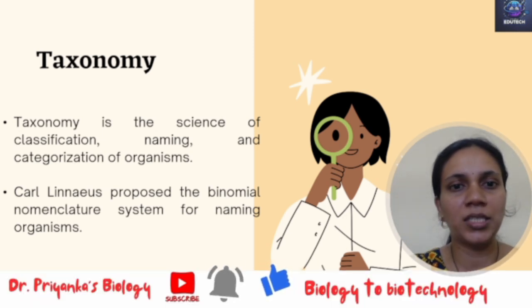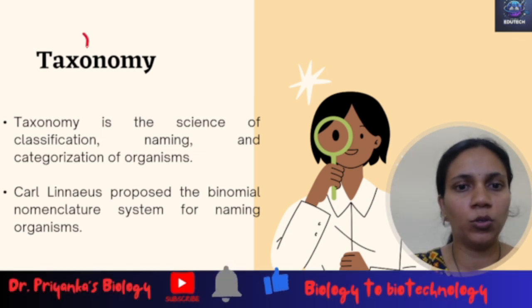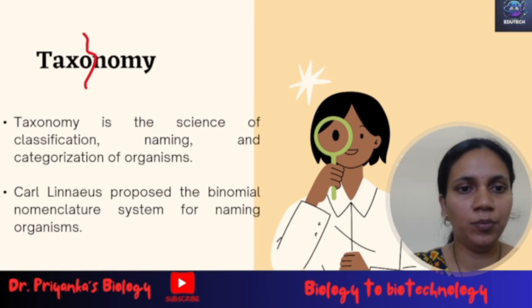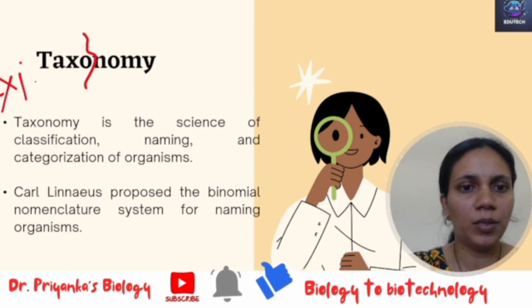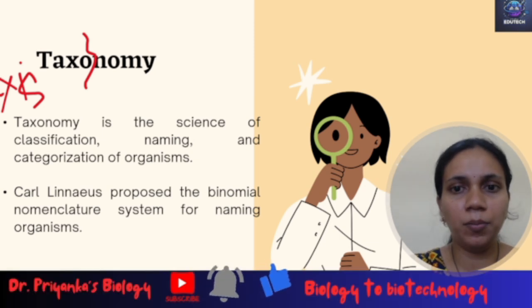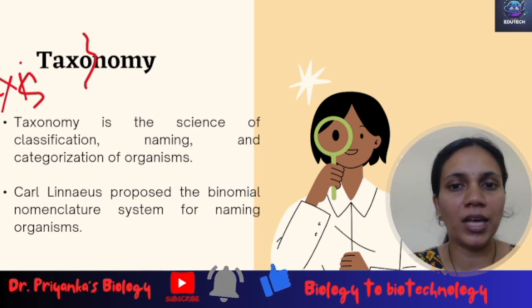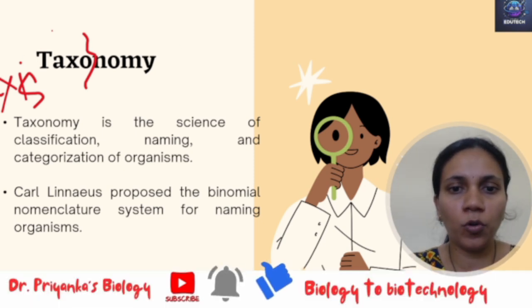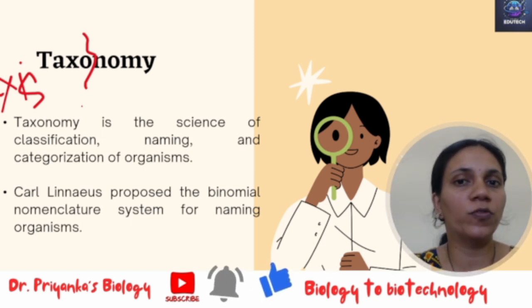So now let's try to understand this term, that is taxonomy. This entire word can be broken down into two parts, that is taxo and nomia. Taxo has come from the term taxis, taxis meaning arrangement, and nomia means the method of distribution or method. So this is how this word has come into picture. Now, taxonomy is a science of classification, naming and categorization of the organisms.